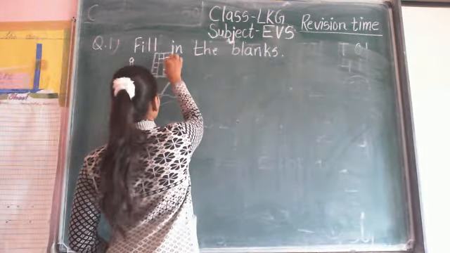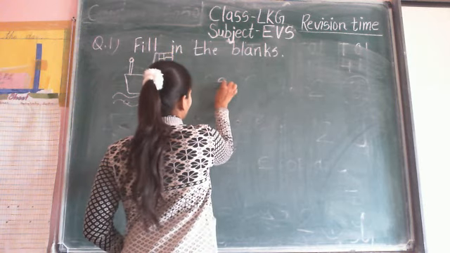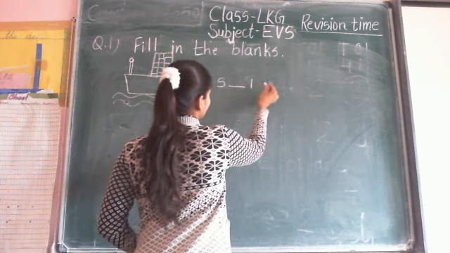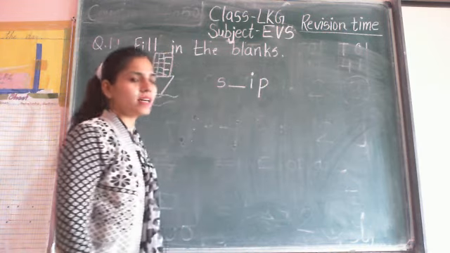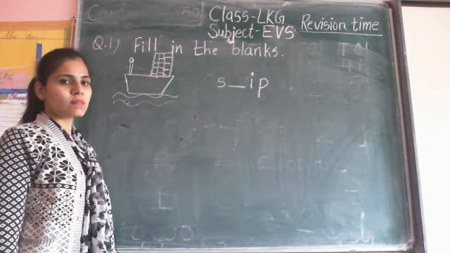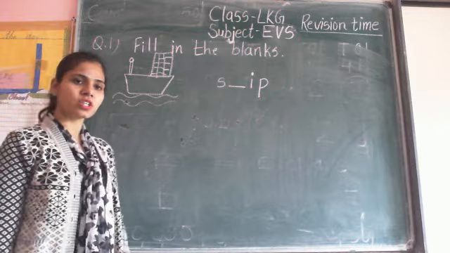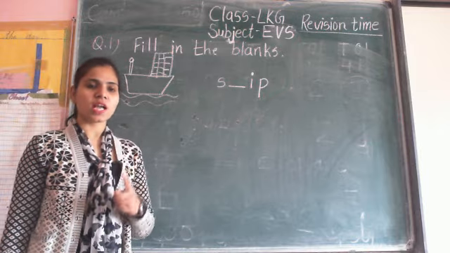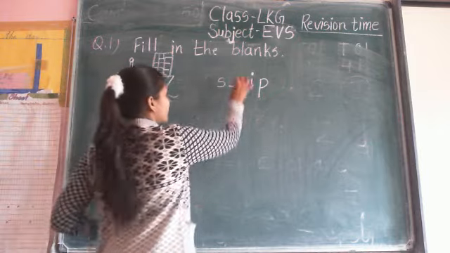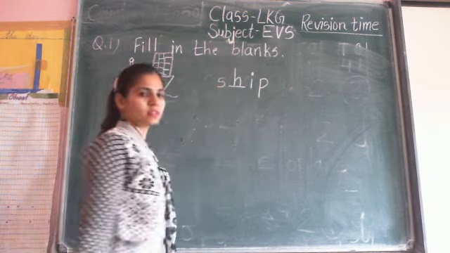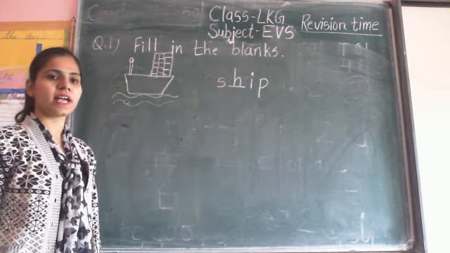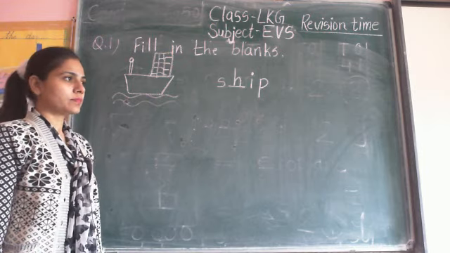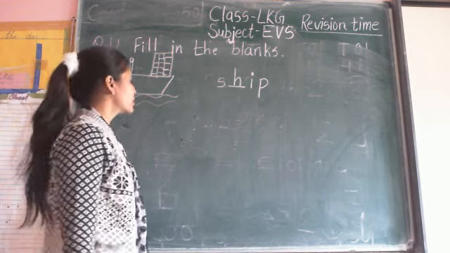What is this? This is a ship. Now which letter will come? Complete the spelling of ship. What is the spelling of ship? S-H-I-P. Ship. So here write small h. Okay. So the spelling of ship is S-H-I-P. Ship. Now move to the next.